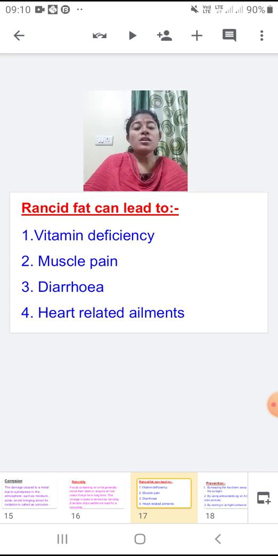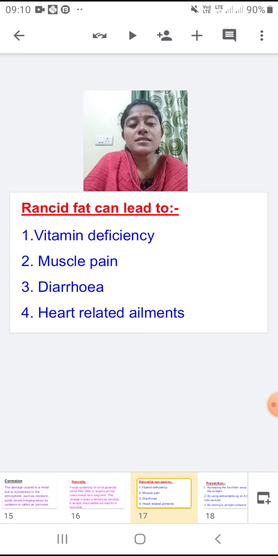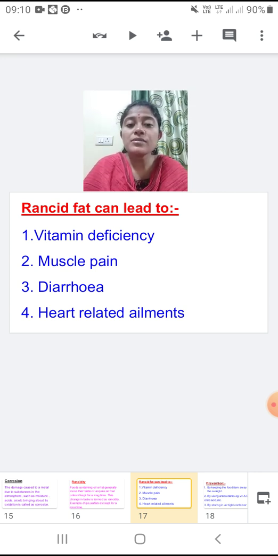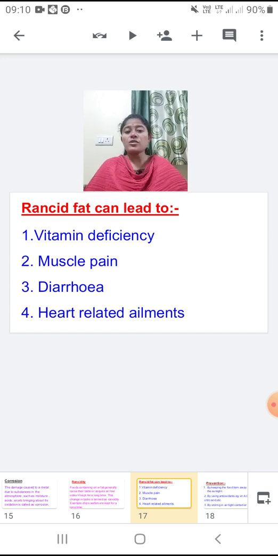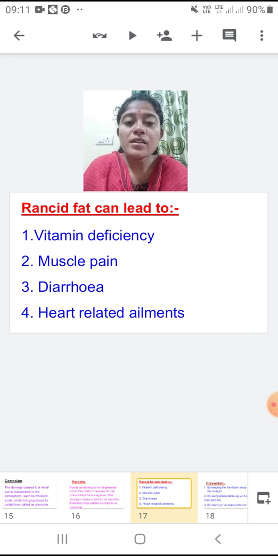See, you must be observing sometimes you go out to eat something. Suppose you are eating some snacks, take the example of a vada pav. Suppose the vada is fried in the rancid oil, that means the oil which was kept for 5 to 6 days, and in that same oil the vada is fried.